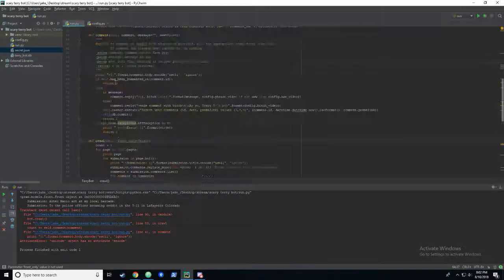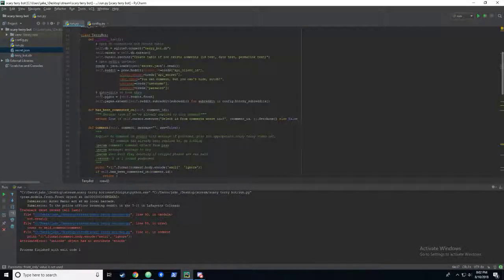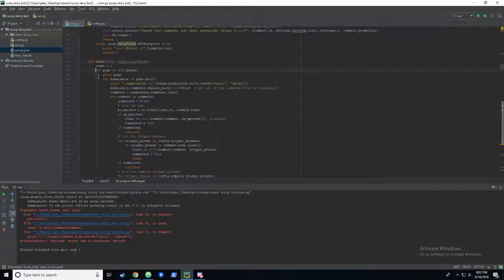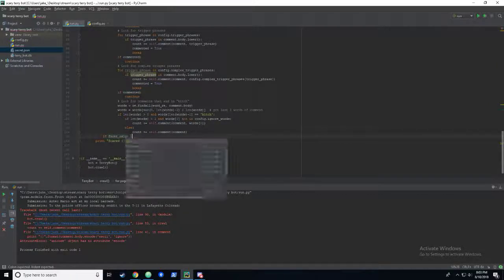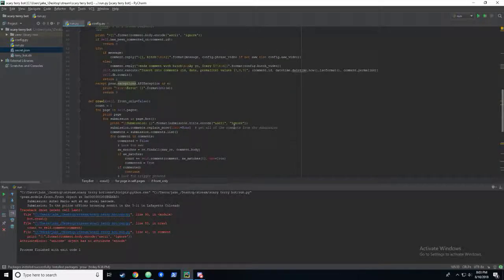So we'll do a front only, and since it's the first in the page list, at the end of this first loop here, we will say if front only, then break. Okay, so in the future we can just call front only. Actually, let's just do front only true. Make it easier on ourselves for now. Yeah, that should be good.